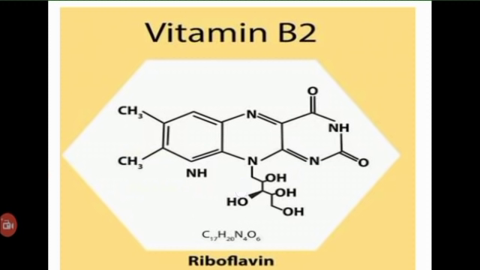Next, coming to the chemical structure of riboflavin, it contains 6,7-dimethyl isoalloxazine, which is a heterocyclic 3-ring structure attached to D-ribitol by a nitrogen atom. Ribitol is an open chain form of ribose sugar with the aldehyde group reduced to alcohol.